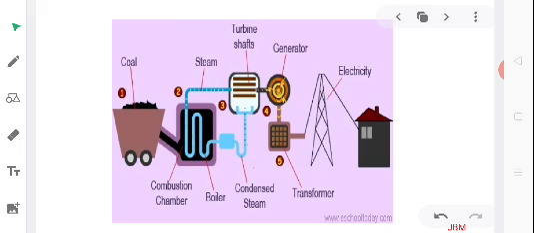Today we will end our discussion at this point. We will be continuing our discussion about the other fossil fuels, that is petroleum, natural gas, and the different sources of energy in the coming sessions. Thank you.